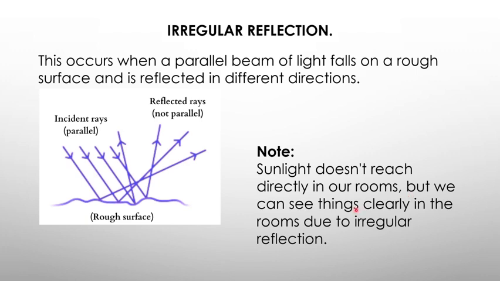But we can see things clearly in the rooms due to the regular reflections. Most especially the light falls through the windows, through the door, through the ventilators. And yes, it comes as a beam, but when it falls on a surface, take for example a chair or the carpet, it tends to be reflected in an irregular way. And that's how we end up seeing light inside the room.